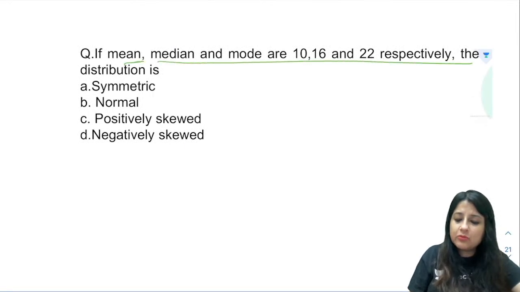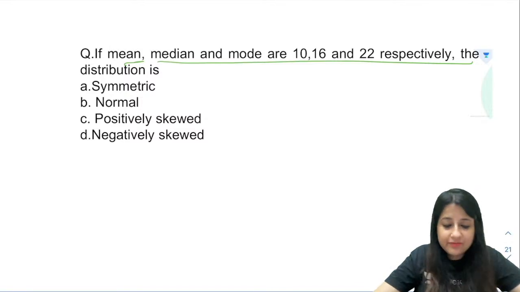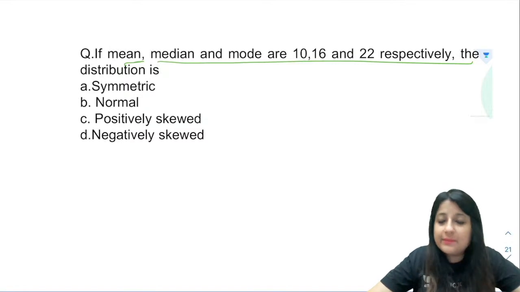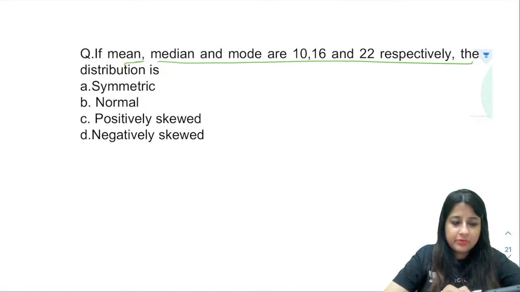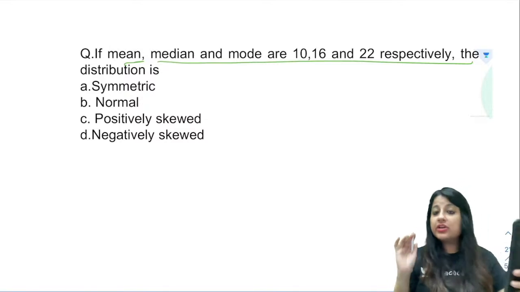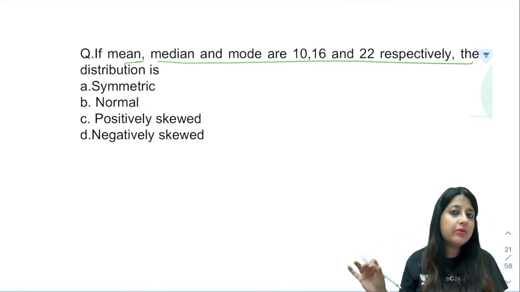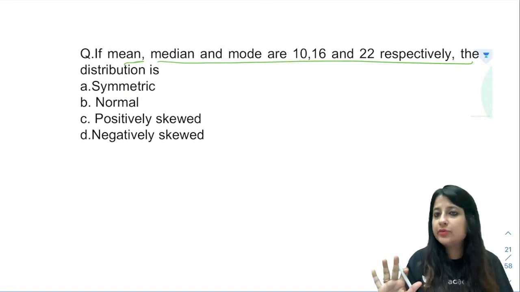If mean, median and mode are 10, 16 and 12, the distribution is, what is this? Now first look at this question, then we look at the explanation. Mean, median and mode are 10, 16 and 12. Is it symmetric, normal, positive skewed, negative skewed? Put in your answers, everybody. If mean is so much, median is so much and mode is so much, what will the answer be? So now here you can see, are mean, median, mode equal? No. So it's not a normal distribution curve, right?